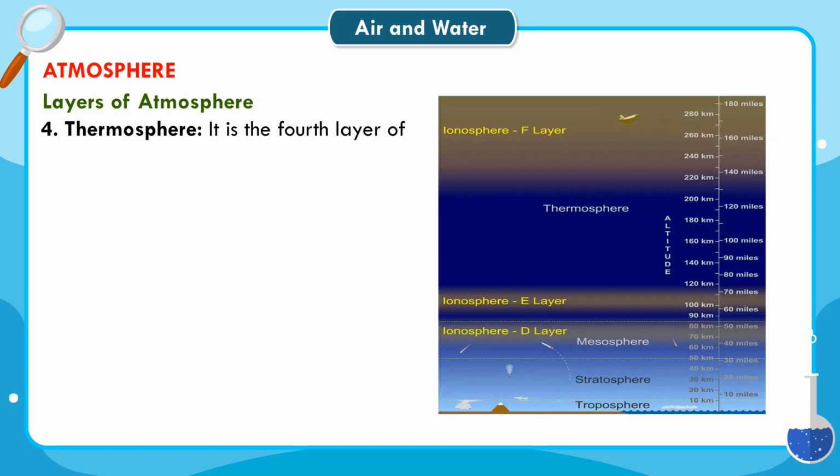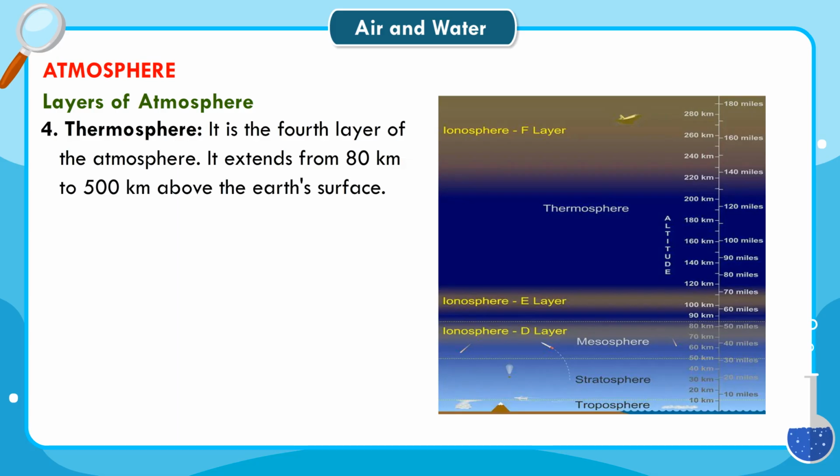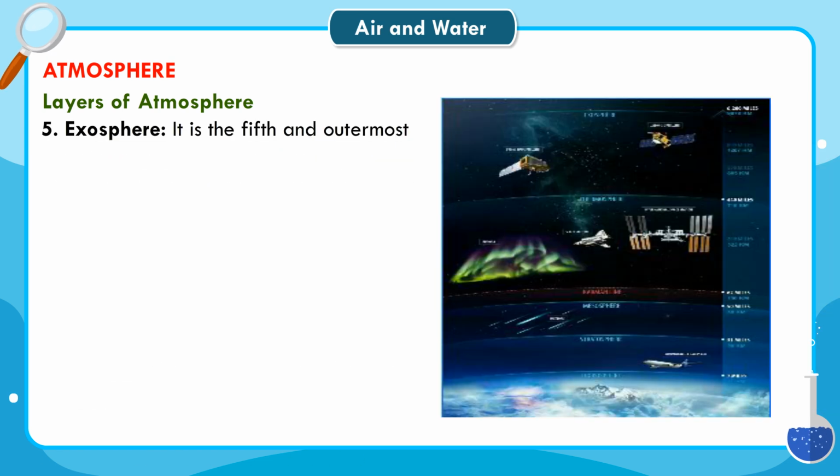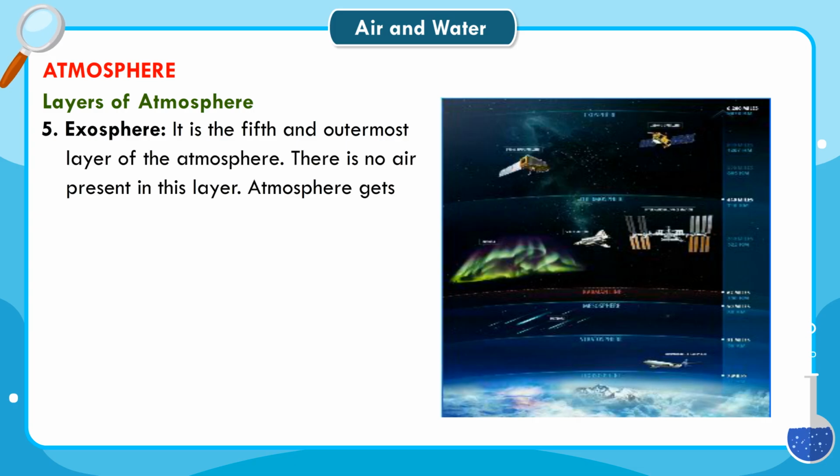4. Thermosphere. It is the fourth layer of the atmosphere. It extends from 80 kilometers to 500 kilometers above the Earth's surface. Space shuttles use this layer for orbiting the Earth. 5. Exosphere. It is the fifth and outermost layer of the atmosphere. There is no air present in this layer. Atmosphere gets merged from here into the outer space.